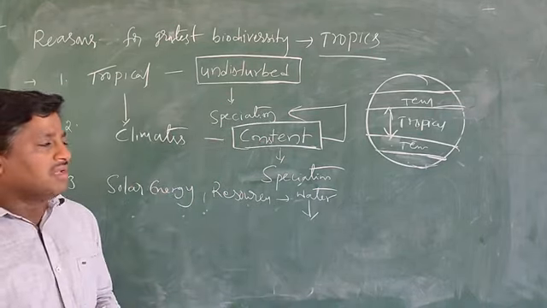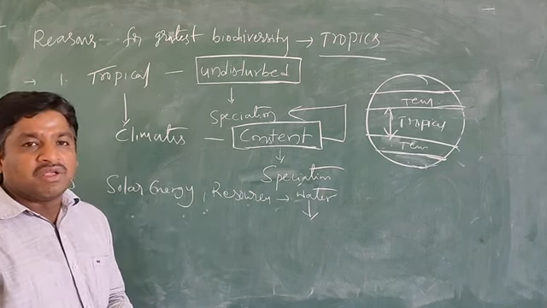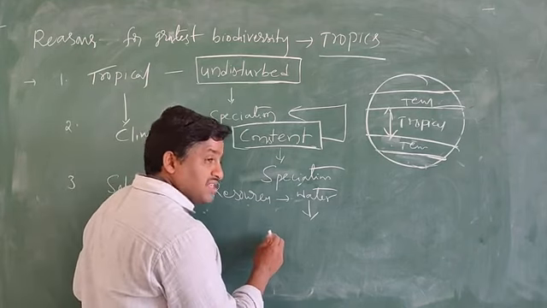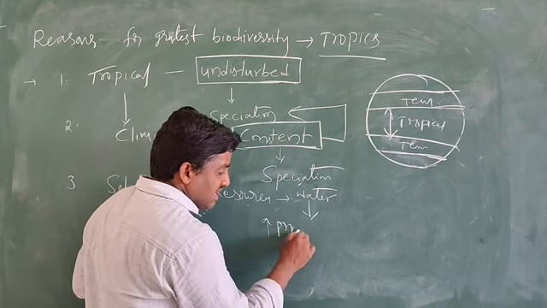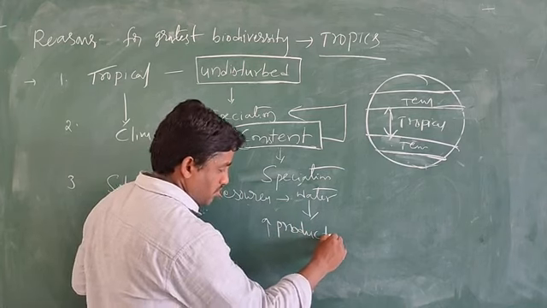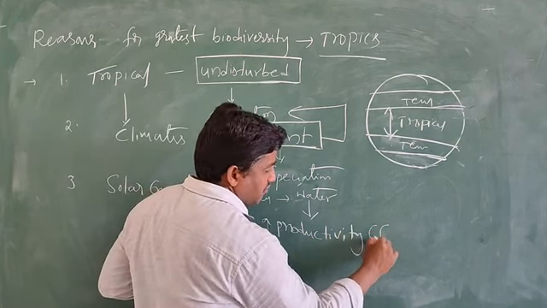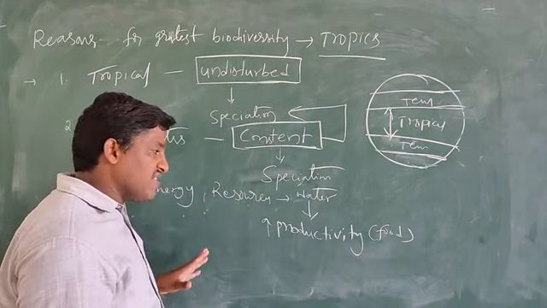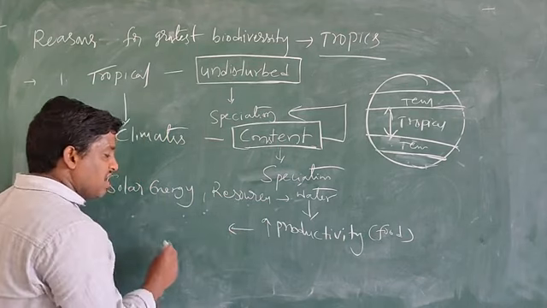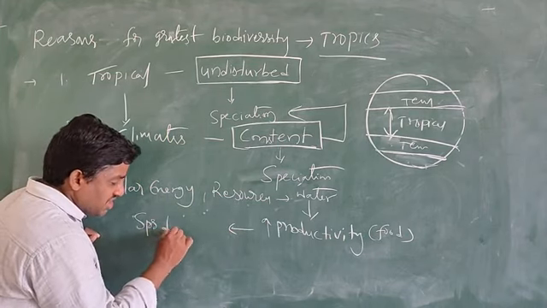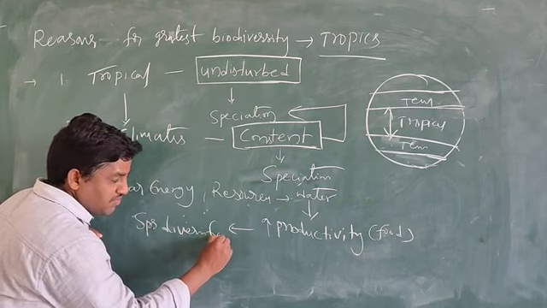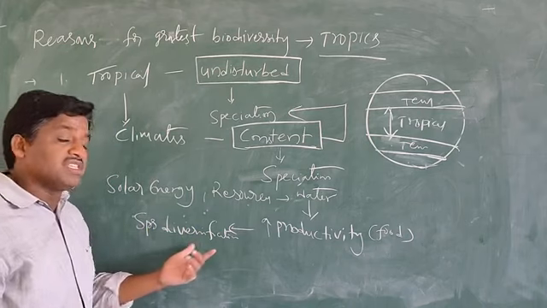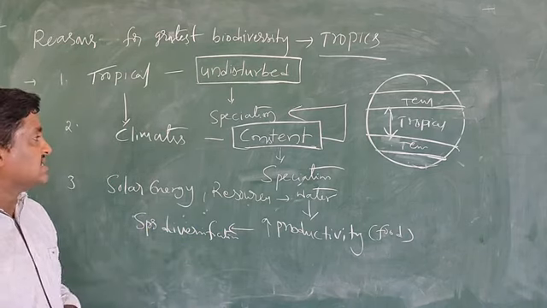The plants' productivity can be increased. Increasing productivity means food increases in such an area. Whenever all resources are available, food is available automatically. Species diversification can be present. That means variation in the distribution of number of species can be found, and new species can also be present.